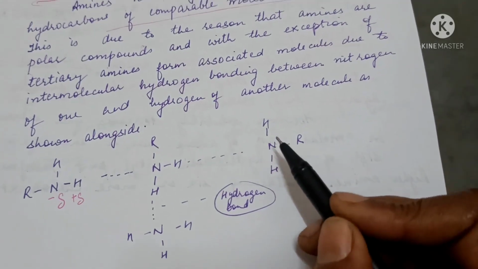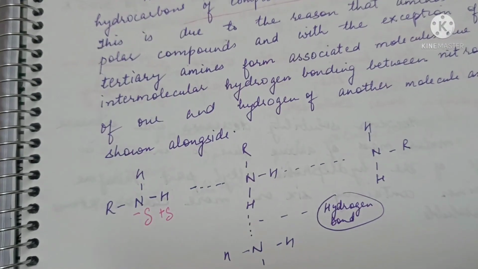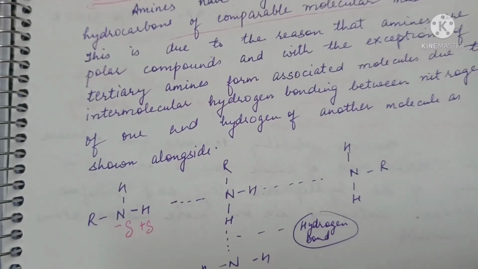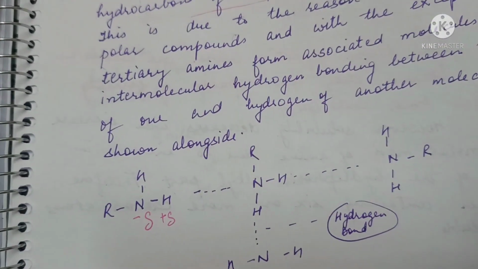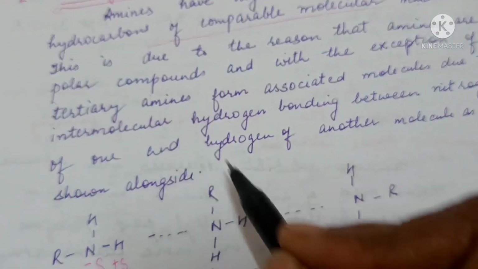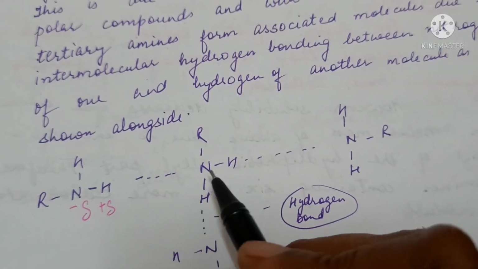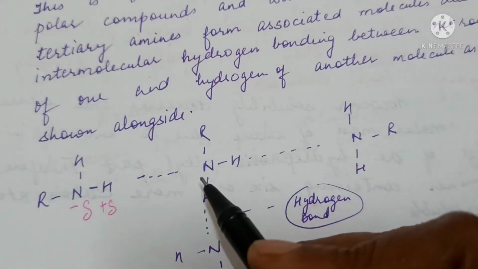Secondary amines will form fewer hydrogen bonds, but again show association. Tertiary amines do not have hydrogen, so they will not show association due to intermolecular hydrogen bonding between hydrogen of NH2 and nitrogen of the adjacent molecule.